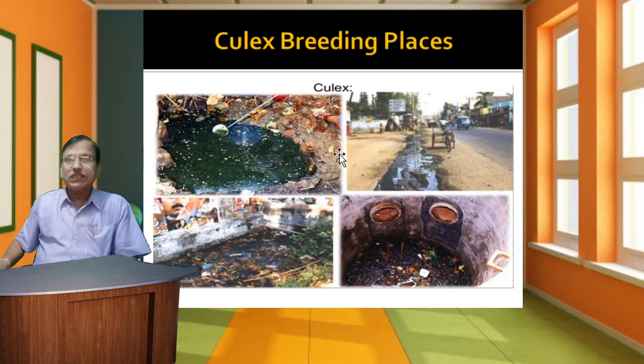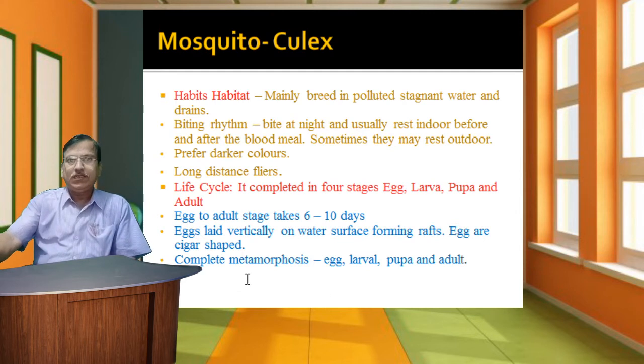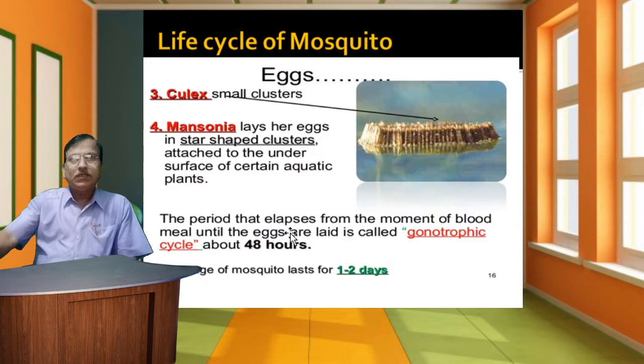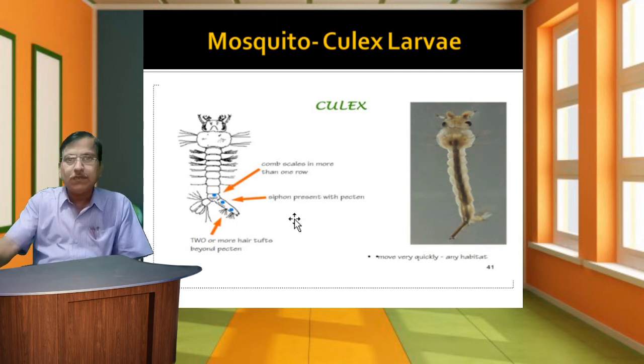We already discussed this in the slides. We have a detailed discussion for the egg, larva, and pupa slides. Eggs form small clusters, with a raft-like structure in this diagram. This is the Culex larva, and we can see the position of the head region.